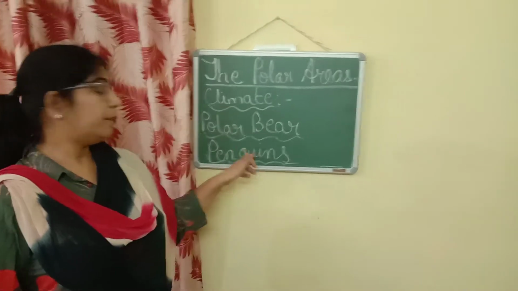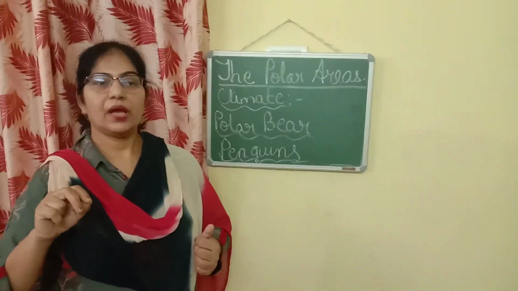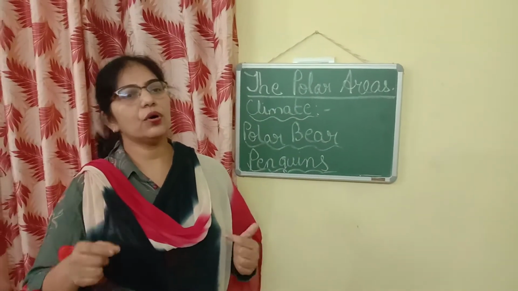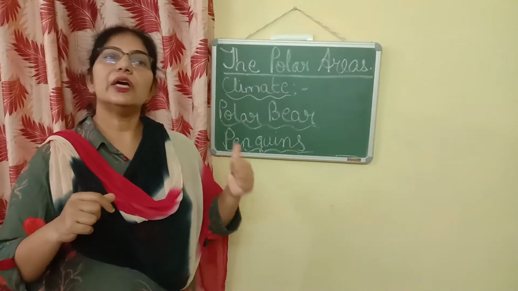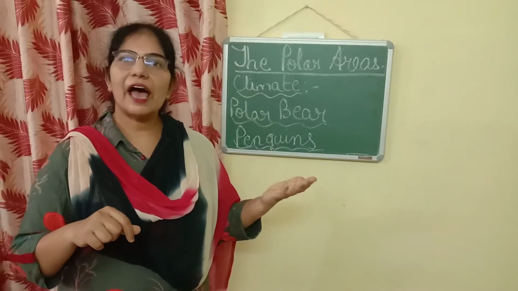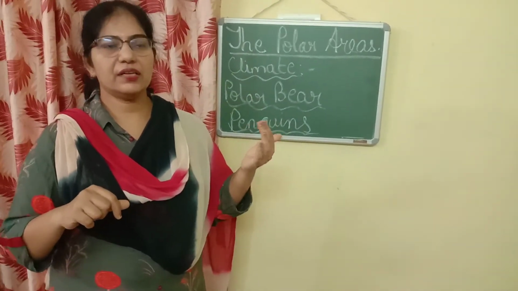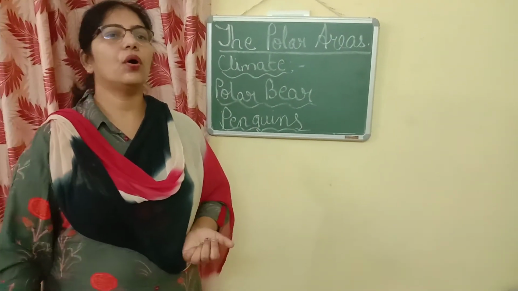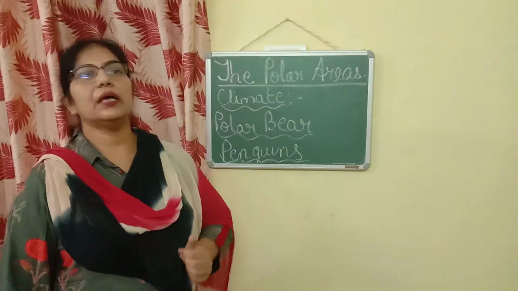Then we have penguins. How are penguins adapted, children? How do they survive in the cold areas? Penguins also are white in color, so they merge with the surrounding. They also have a thick layer of skin. They also have a layer of fat. They have webbed feet. They are very good swimmers and they can also easily walk on snow. So these are the adaptations found in the polar areas.